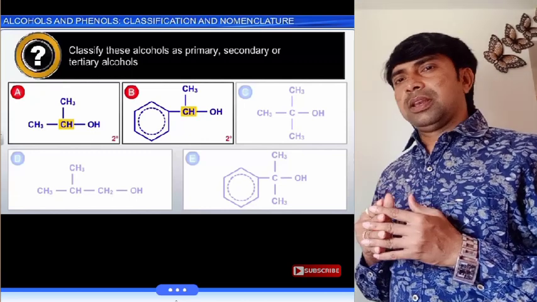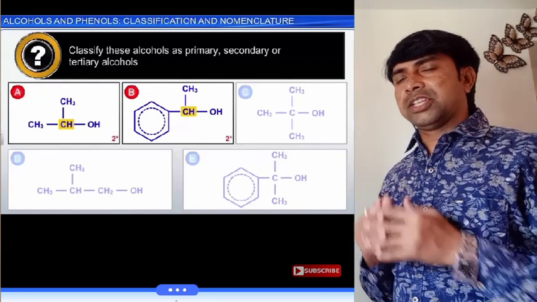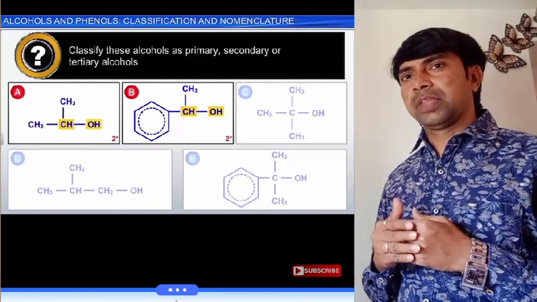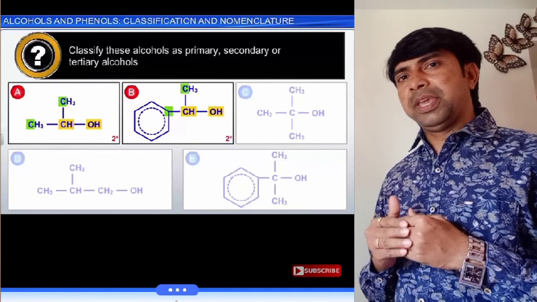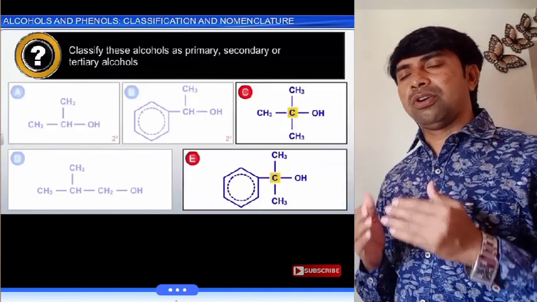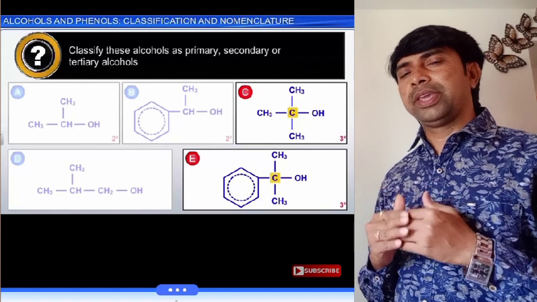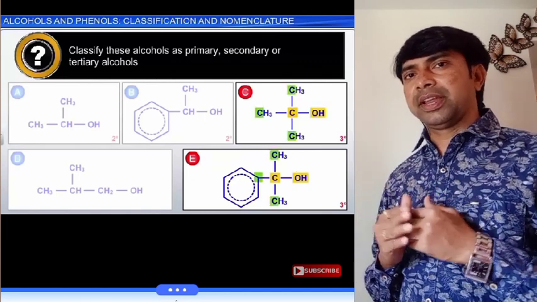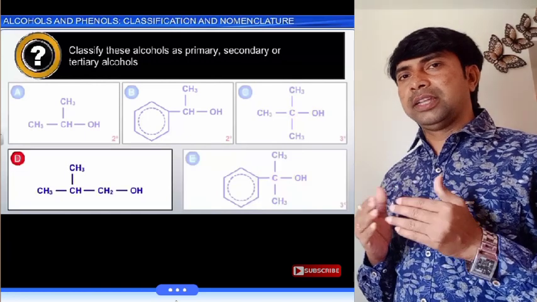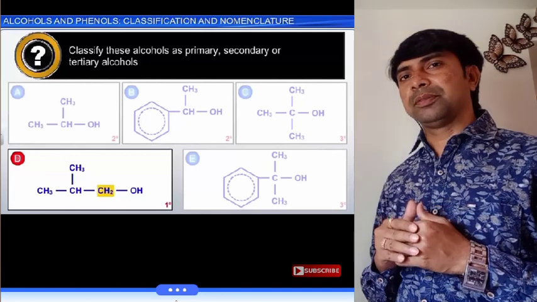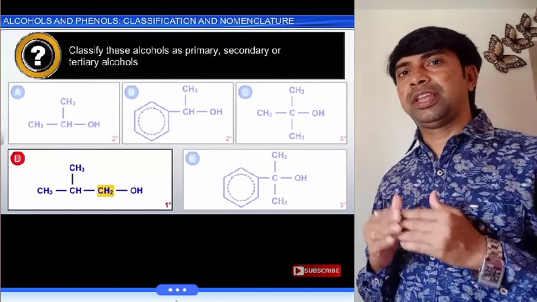Look at this example. Can you identify the primary, secondary and tertiary alcohols? Here A and B both are secondary alcohols. दोनों A and B secondary हैं. And C and E, these are tertiary alcohols.